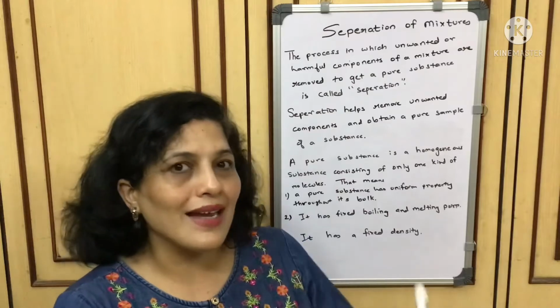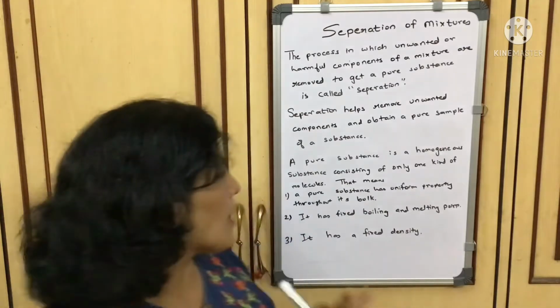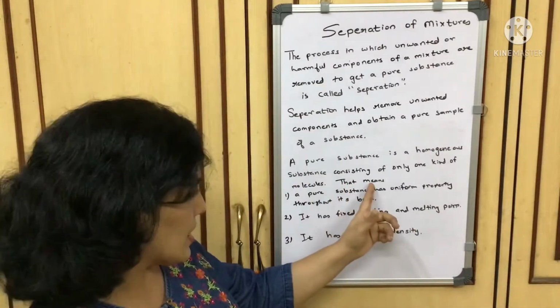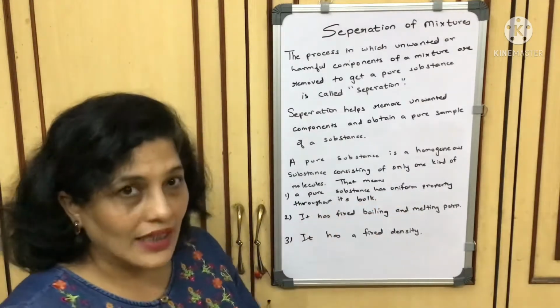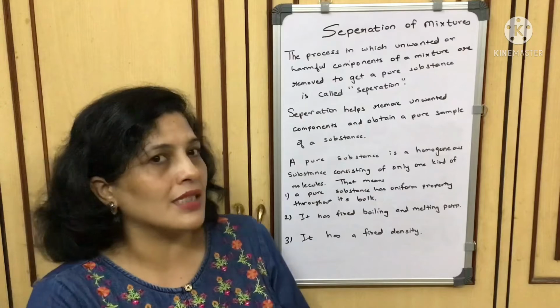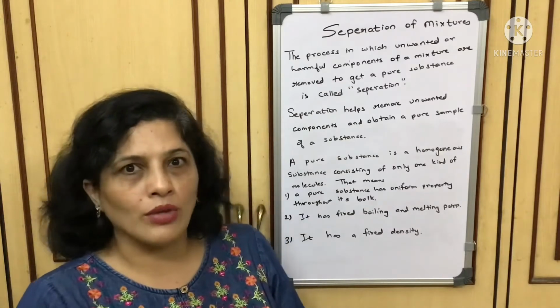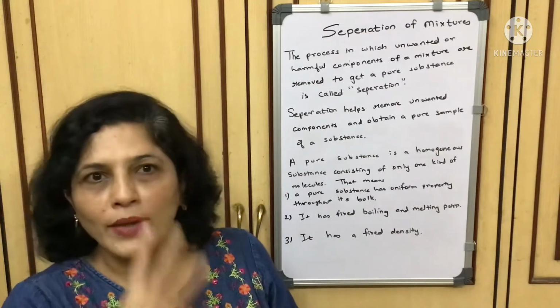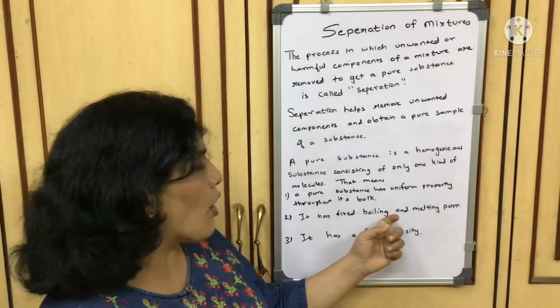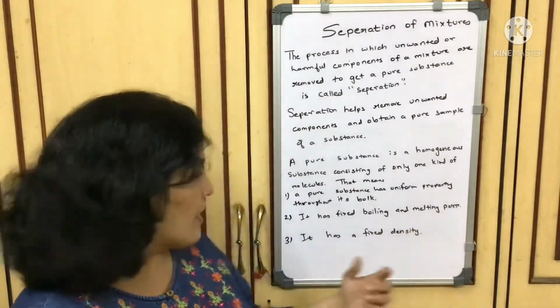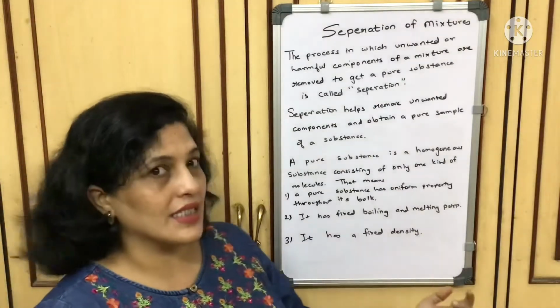So that substance is a pure substance. That means a pure substance has uniform property throughout its bulk. Yes, of course, because it has the same molecule throughout the bulk, so it will have the same property throughout its bulk. Correct? Then it has a fixed boiling and melting point, and it has a fixed density.